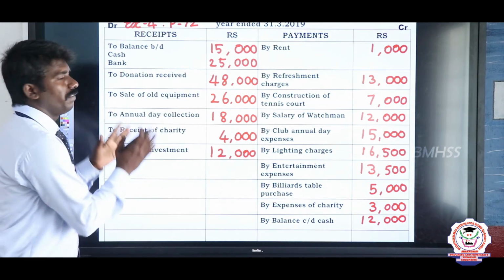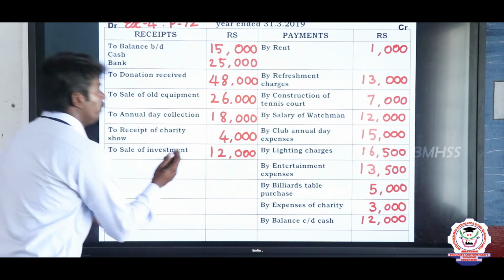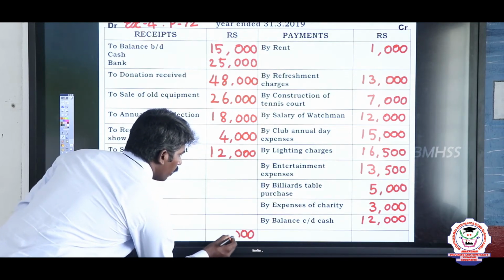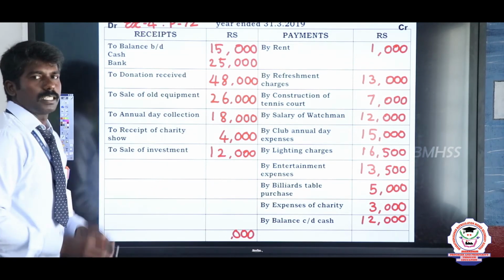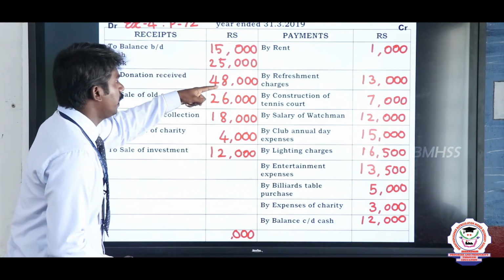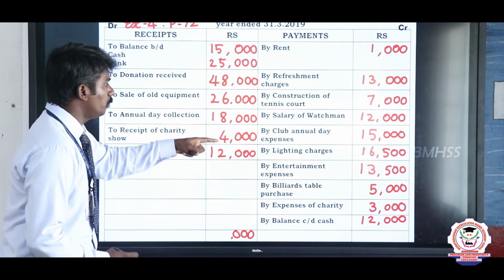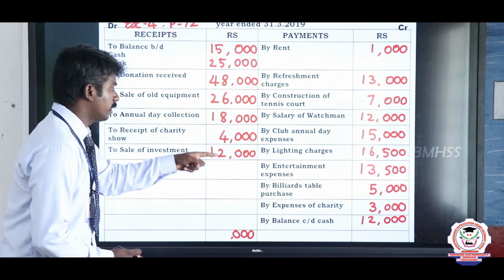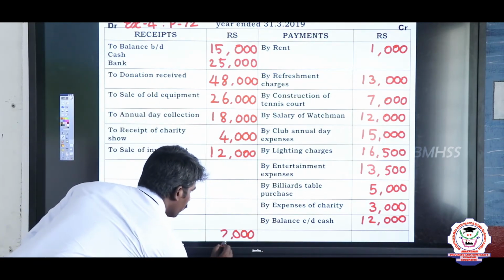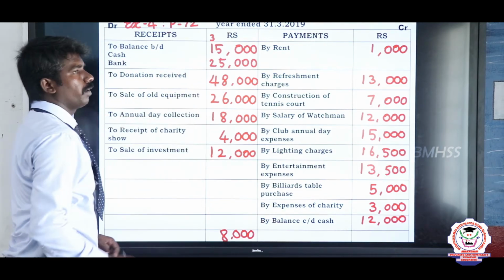So we will calculate the total value of the receipts side. Add the values. 0, 0 and 0. Hundreds are over, then move on to the thousands side. 5 plus 5, 10, 10 plus 8, 18, 18 plus 6, 24, 24 plus 8, 32, 32 plus 4, 36, 36 plus 2, 38. So write 8,000 under the column and carry 3.